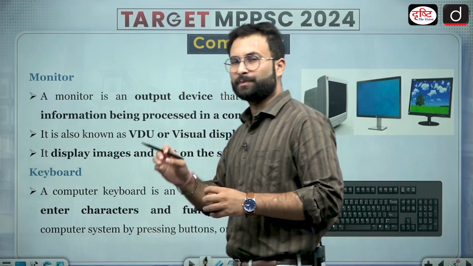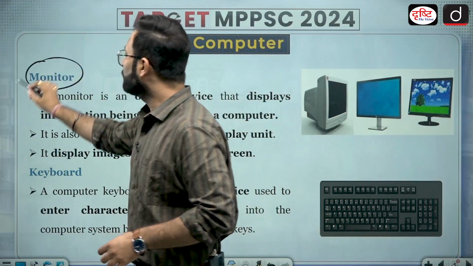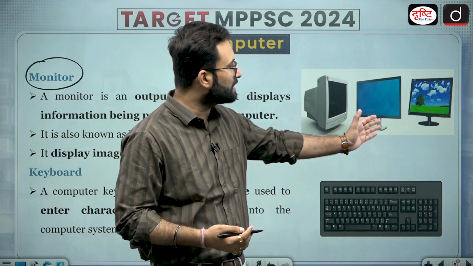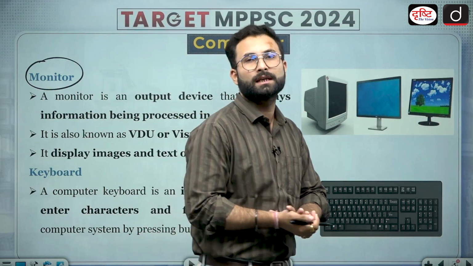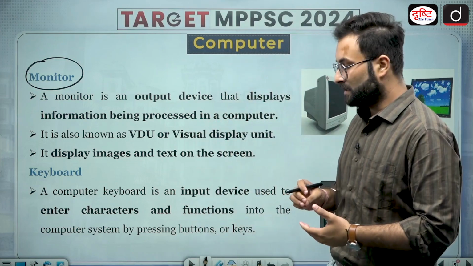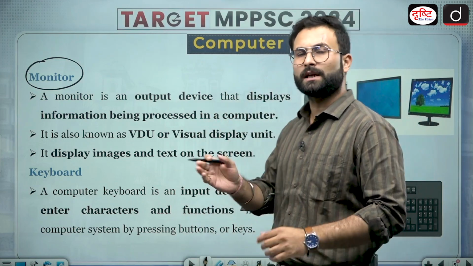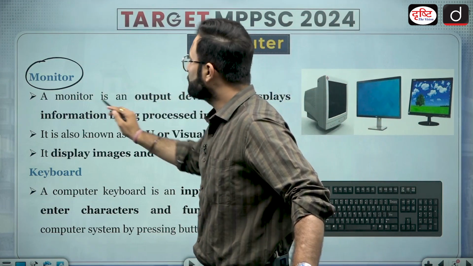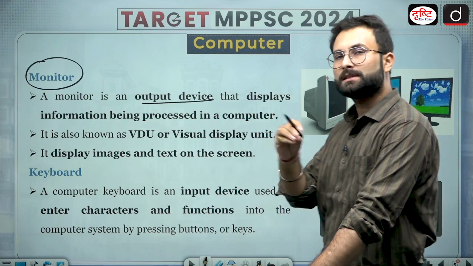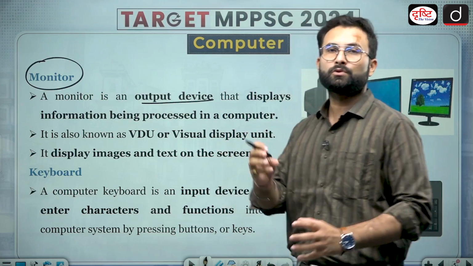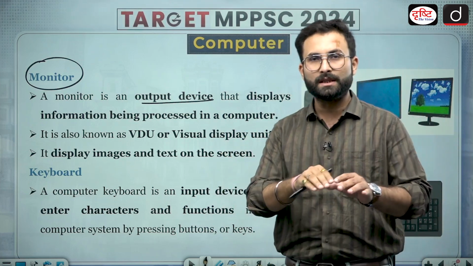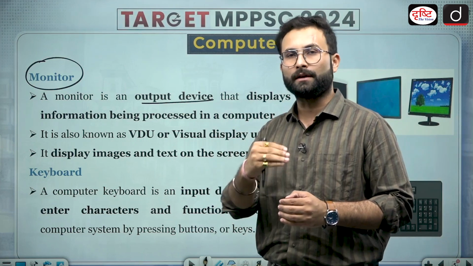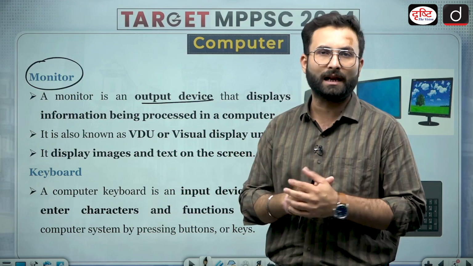Coming to the various parts, here you can see the monitor. You must have seen various monitors. This is the old PC monitor, and then comes the LED. And when we see laptops, we have the screen, which is altogether different, but we are talking about the basic parts. Monitor is basically an output device. How is it an output device? Because you put in some data, and it will display it back to you. So basically it is acting as an output device.